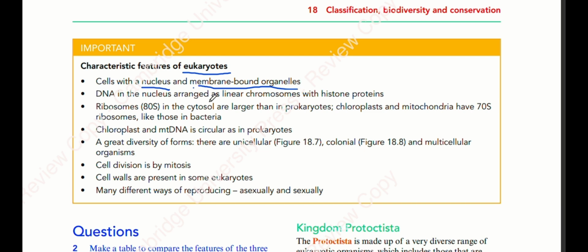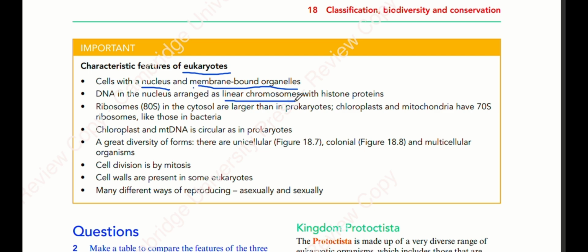DNA in the nucleus is arranged as linear chromosomes. Very important point. You saw that in the case of bacteria and archaea, the chromosome was not linear; it was circular. But in eukaryotes, the chromosome is linear. It means the DNA is not joined end to end. It's not a loop. It's rather linear.